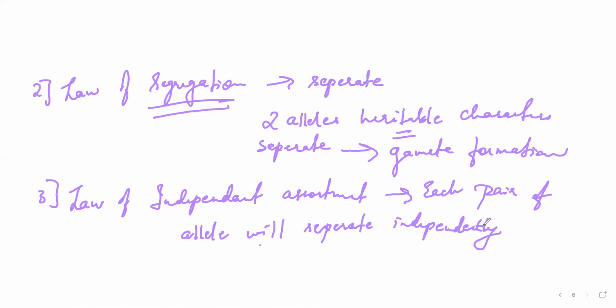Obviously there are two more terms related to this: one is monohybrid cross and the other is dihybrid cross. These are the two concepts. First is the monohybrid cross.